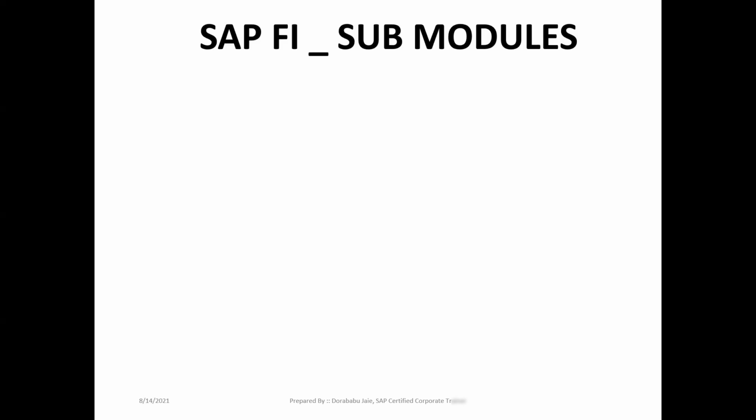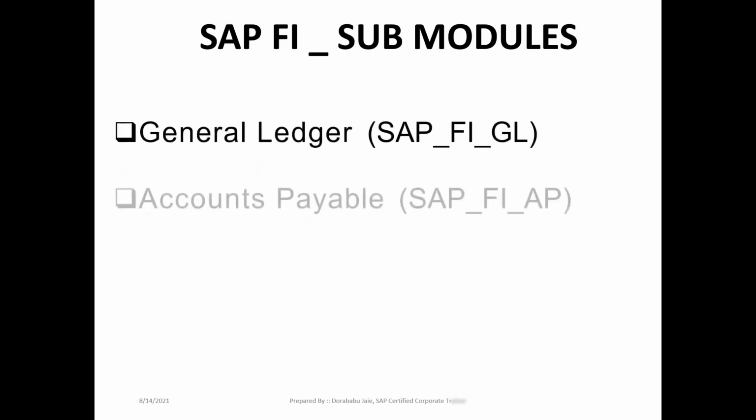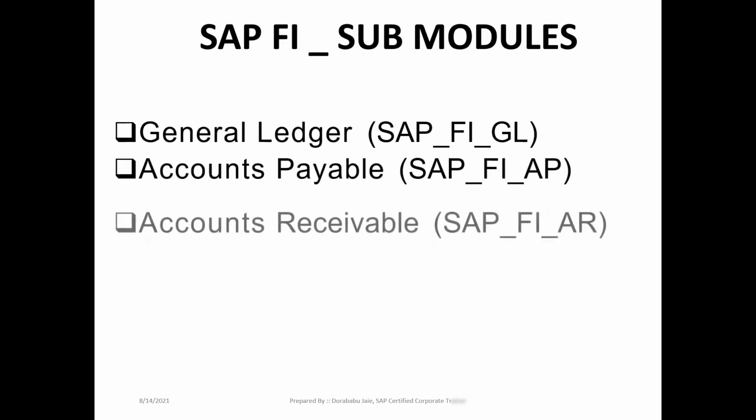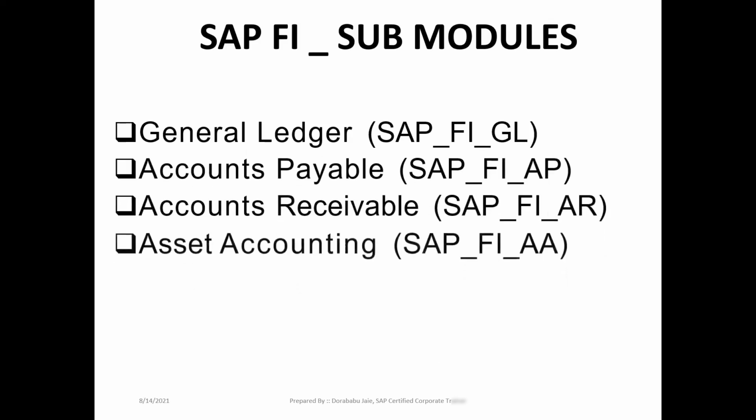In SAP FI, we have 4 different sub modules. Let us see one by one. First one is general ledger, second is accounts payable, third is accounts receivable, and fourth is asset accounting. We need to concentrate on these 4 areas, then only will we get SAP FI reports.